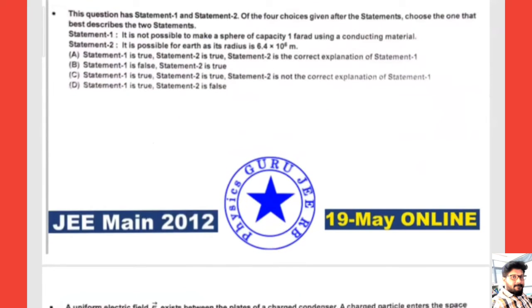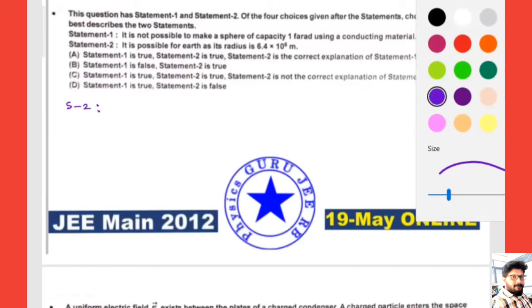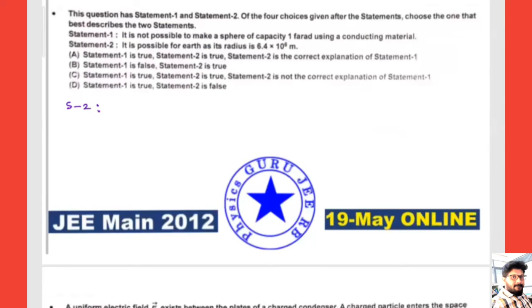According to statement 2, it is possible for earth. Is it possible for earth? Let us see. 6.4 into 10 to the power of 6 is less than 9 into 10 to the power of 9. Hope this is clear.